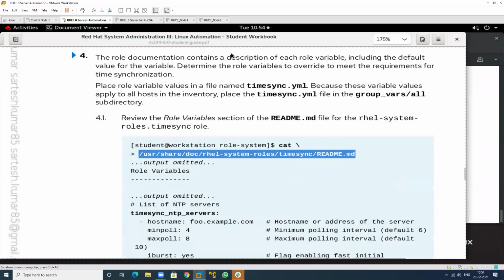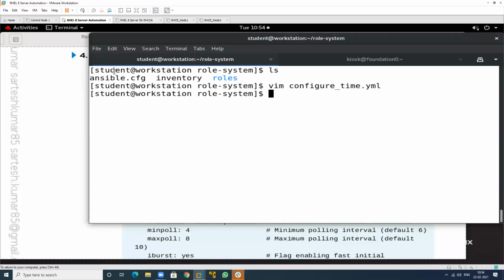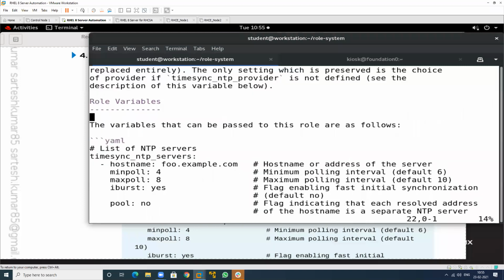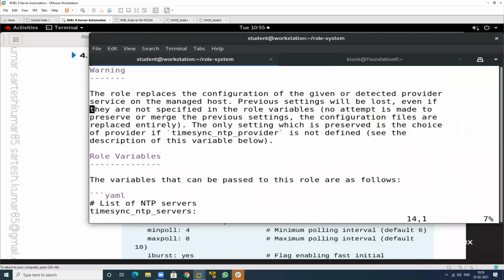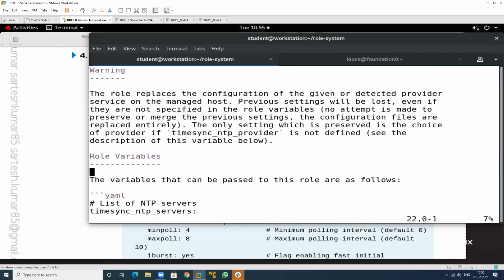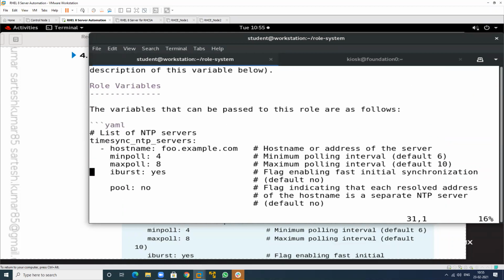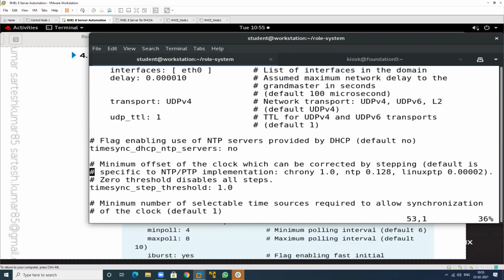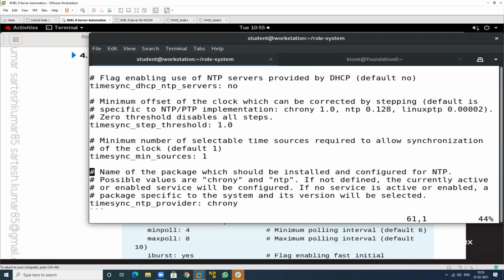First, this is timesync, the predefined role that is to be written in this particular file, which is the protocol NTP, network time protocol. This is the warning related information. This is the role variable. Above there is PTP, which means PTP implementation. PTP is a different one that I will show you. I will check first, then I will tell you. There is a list of PTP domain. Okay, I will check this, because it's showing NTP or PTP. Yes, that's why I know.